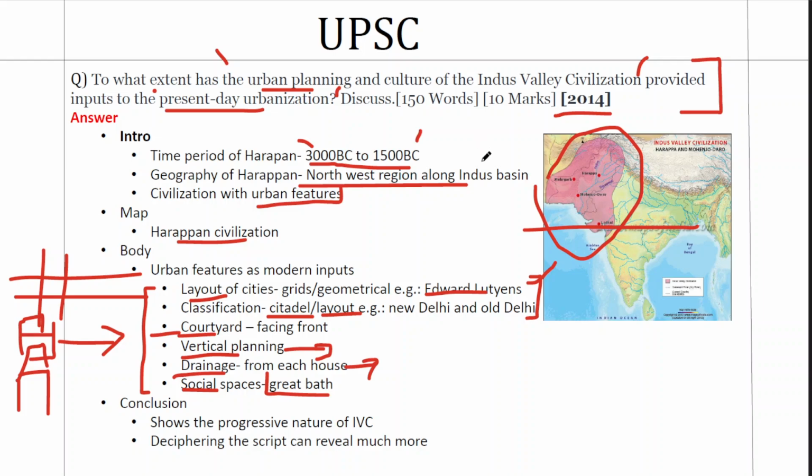This map and the features that we have given here will add to the value addition, and we'll conclude this by talking about the progressive nature of the Indus Valley civilization. It was a very progressive civilization, which is evident from this body part. Now we'll also give some value addition in the form of the Indus Valley script. It's a picture graphic script. If this script is deciphered, much more can be revealed about this very peculiar civilization. We'll end it on that note.